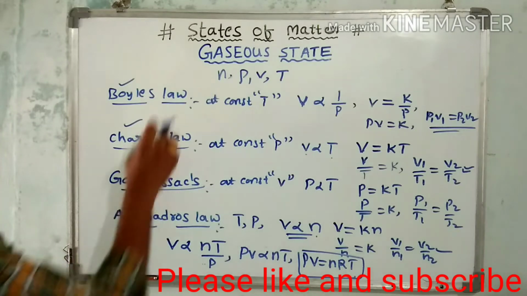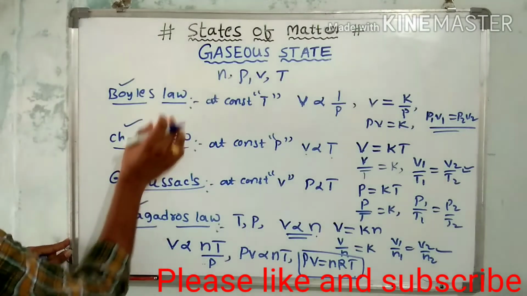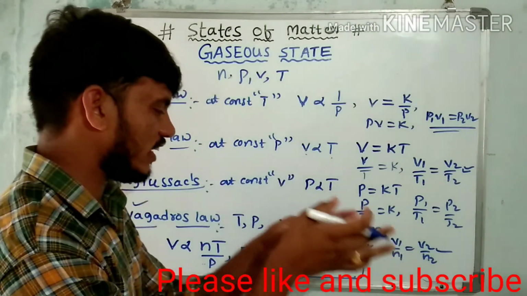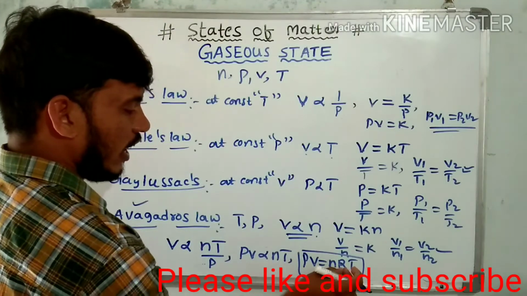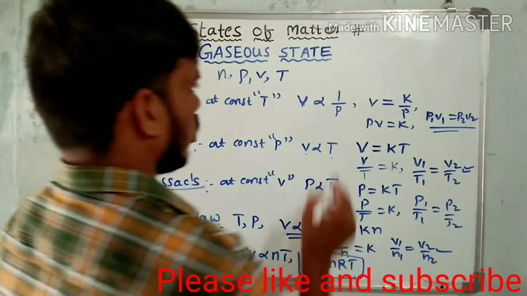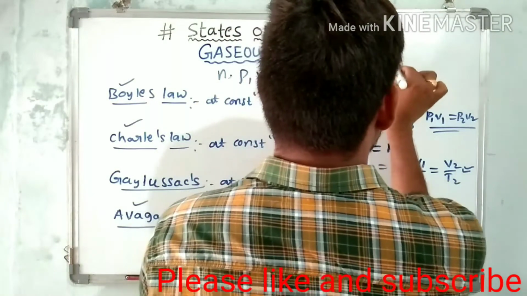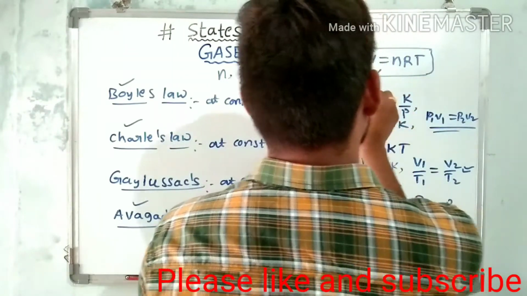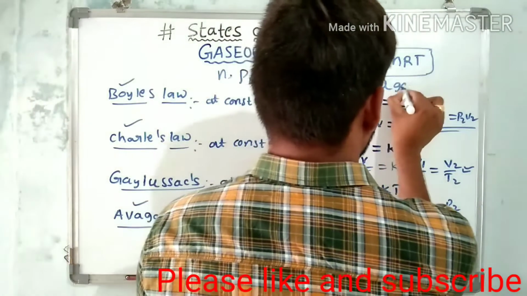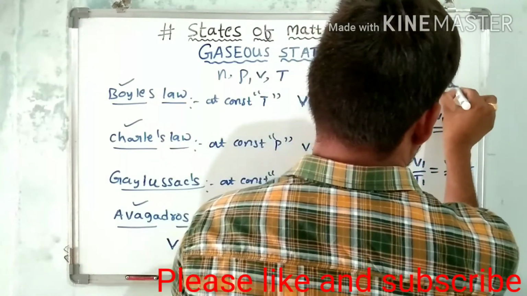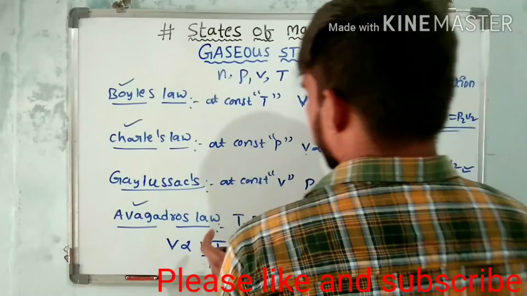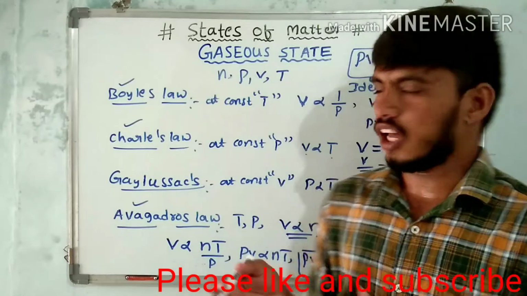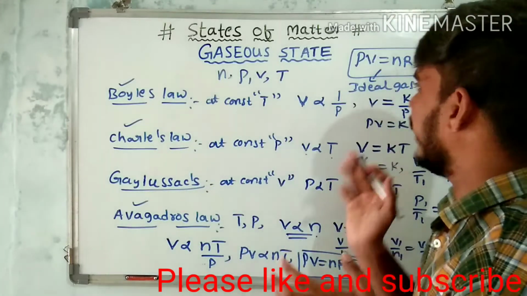These three laws combined, Boyle's law, Charles law and Avogadro's law, form an equation. That equation is called the ideal gas equation, PV is equal to nRT, where R is the universal gas constant. This is an important equation, called the ideal gas equation. This is the basic concept of the gas laws, Boyle's, Charles and Avogadro's laws, which form the ideal gas equation.